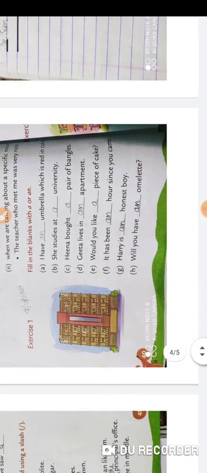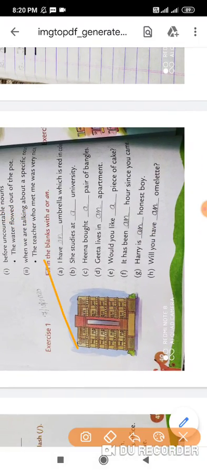Now everybody mention today's date, 7/10/2020, and now listen: fill in the blanks with a or an. You have to write a or an according to the sound of the noun, whether the sound of the noun is vowel or consonant. So here we are not talking about the article the, only a or an. I have dash umbrella which is red in color. So umbrella, the sound of umbrella is a vowel, so we put an.